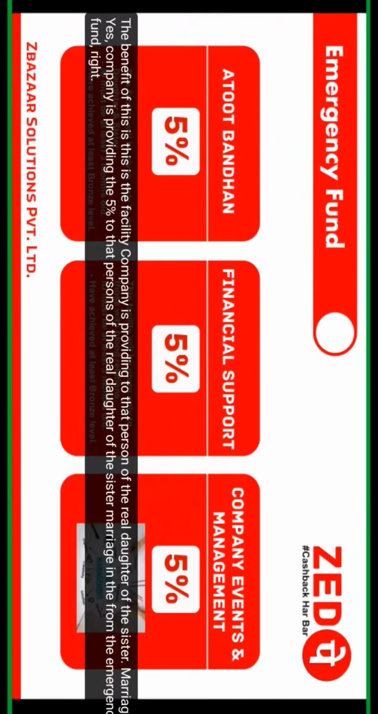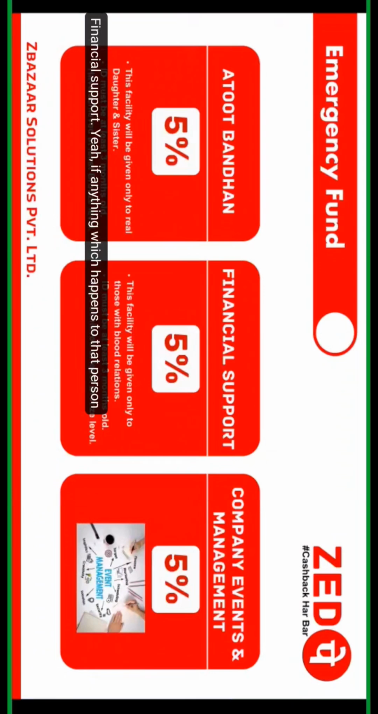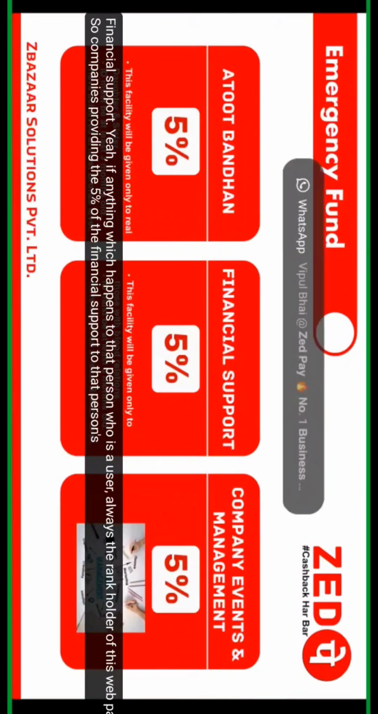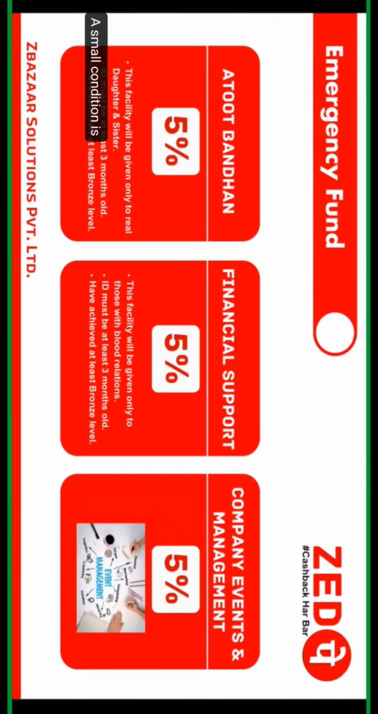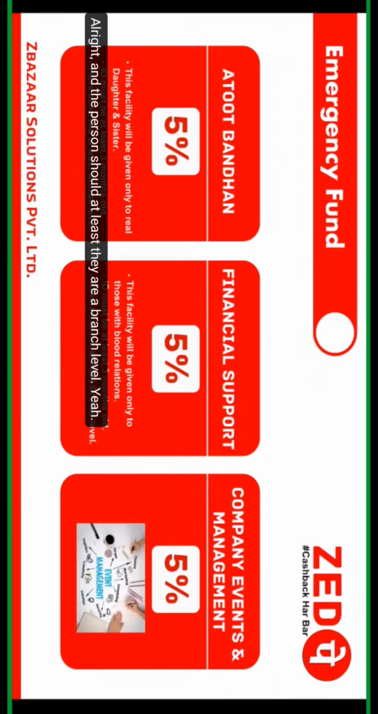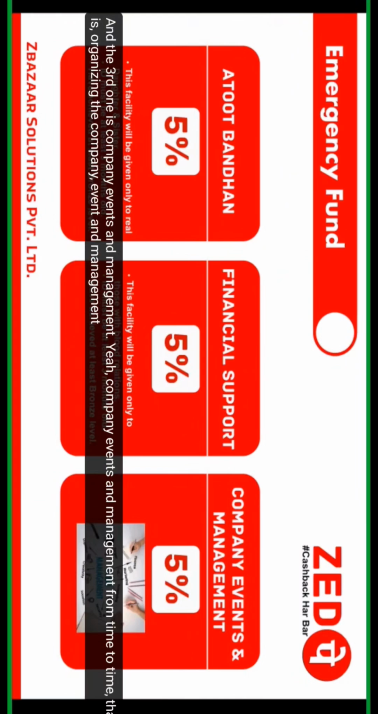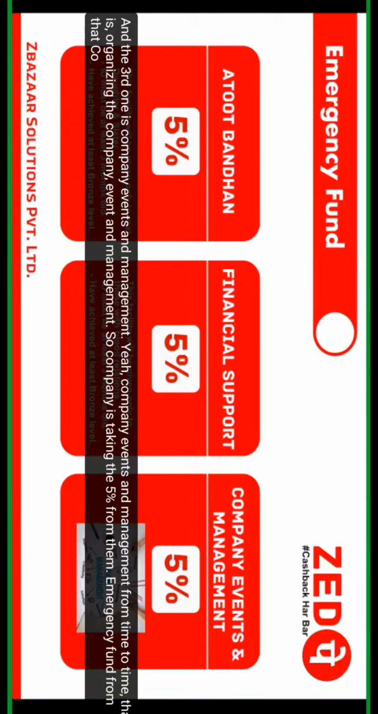Financial support: if anything mishappens to a person who is a user or a rank holder of ZPay, the company provides 5% of the financial support to that person's family, the blood relation of that person. A small condition is written here: the ID should be at least 3 months old, and the person should have achieved at least the bronze level. And the third one is company events and management. From time to time, the company organizes company events and management, so the company takes 5% from the emergency fund to organize these events.